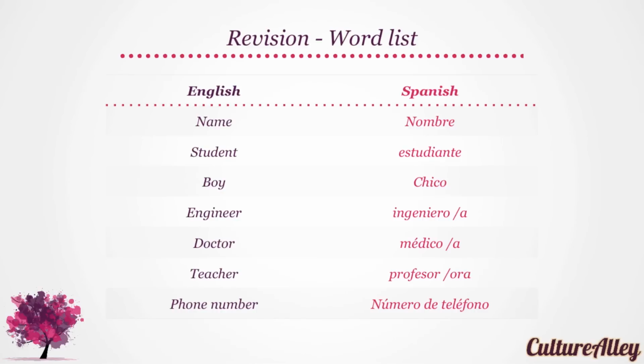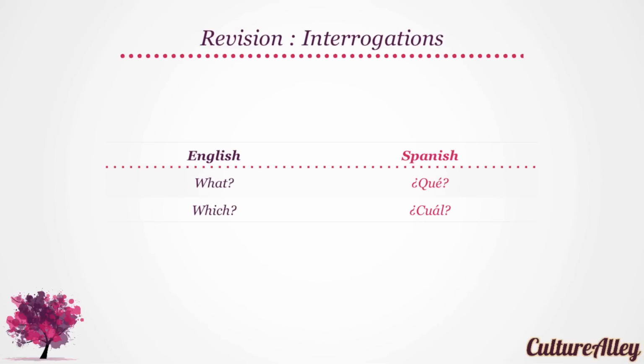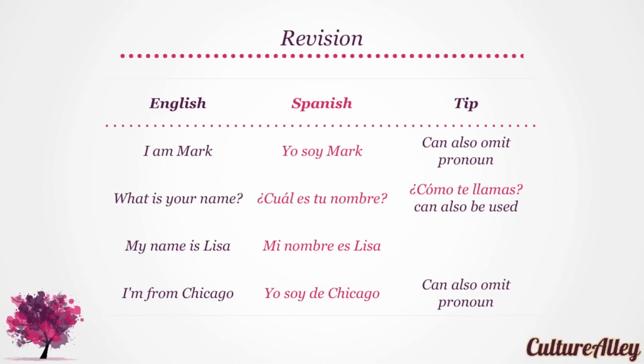Let's revise some new words we learned today. Name translates to nombre. Student becomes estudiante. Boy is chico. Engineer is ingeniero or ingeniera. Doctor translates to médico or médica. And teacher to profesor or profesora. Lastly, phone number is número de teléfono. Perfect. Let's also quickly revise the interrogatives we learned today. What translates to qué? And which translates to cuál?